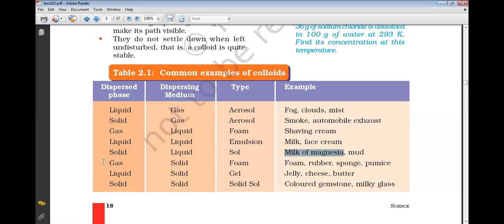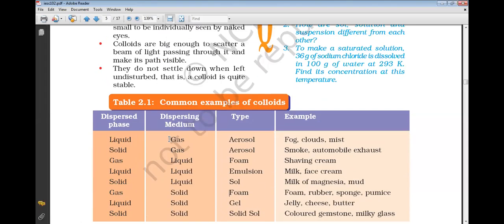Yes, gas in solid is foam: foam, rubber, sponge. Then liquid and solid: liquid is the dispersed phase. In which medium is it dispersed? In solid. So it is gel. Jelly, cheese, butter are some of the common examples.